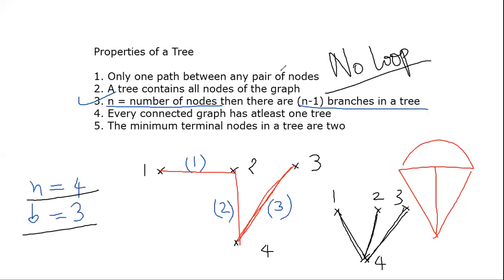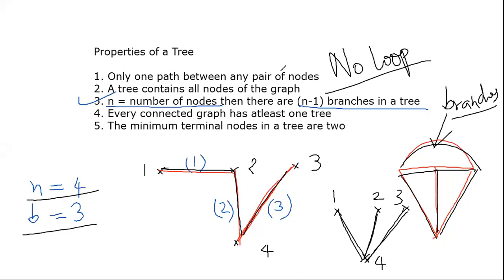These branches, which I call branches of the tree, इसको हम branches नहीं बोलते हैं. For a complete graph, we call them branches. Okay? For a complete graph, these lines are called branches. But when it comes to a tree, I'm being very clear here. If it is a graph, those lines are called branches.